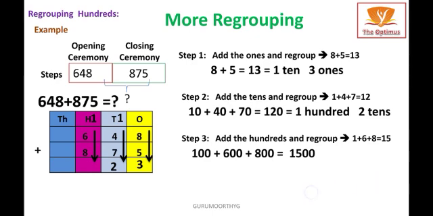From the 1500, you are going to separate 1000 plus 500. From the 500, 5 I am going to write in the 100 place. 1000, 1 I am going to write in the carryover of the 1000 place. So there is no extra number in the thousands place. So 1 I am going to write in the thousands place.